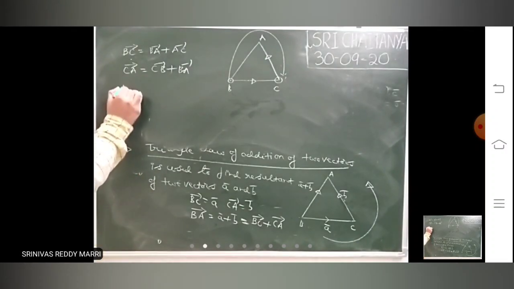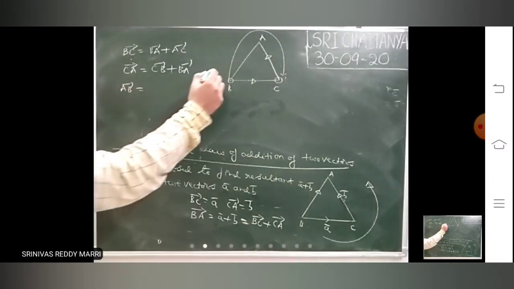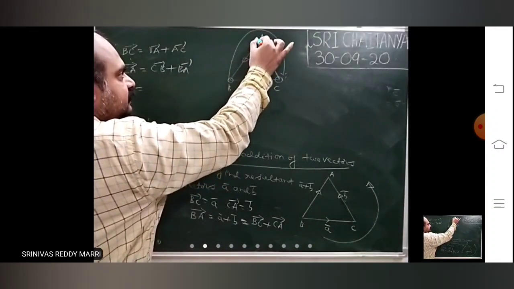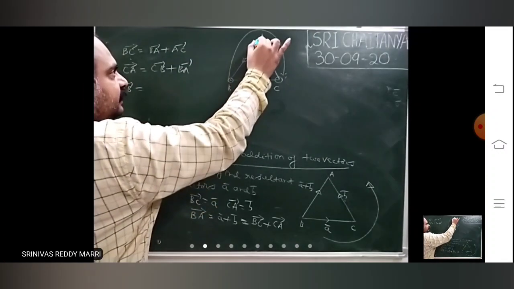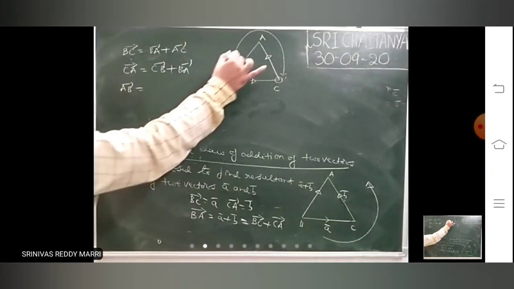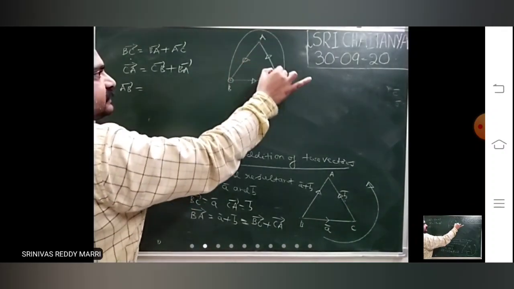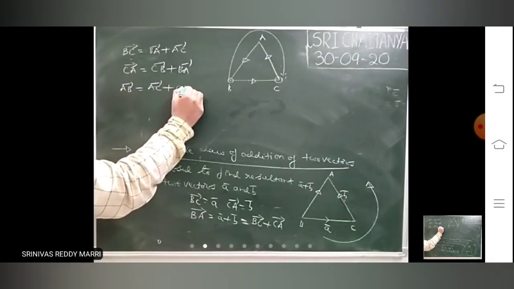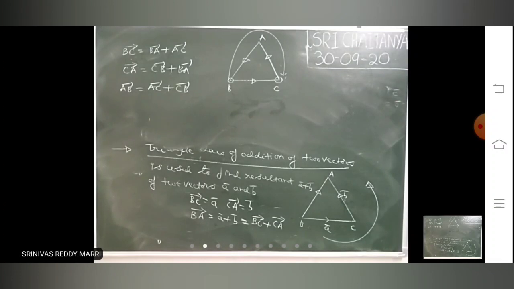Suppose you want to calculate the AB bar vector, and the other two are known. Give the same direction as your vector AB bar. This is the initial point and this is the terminal point. Start from the initial point right till the terminal point. That means AB bar is nothing but AC bar plus CB bar. So if two vectors are known, the third vector you can easily calculate.